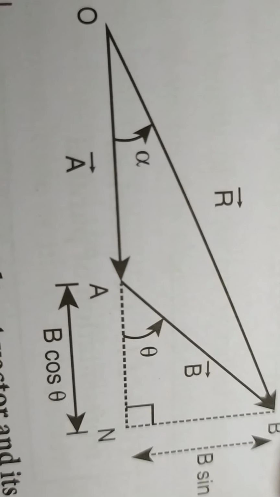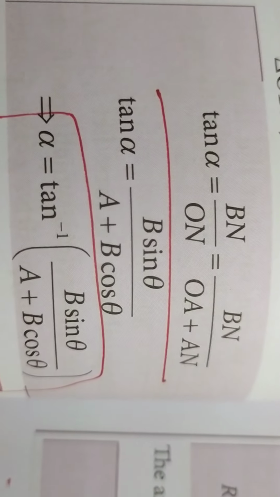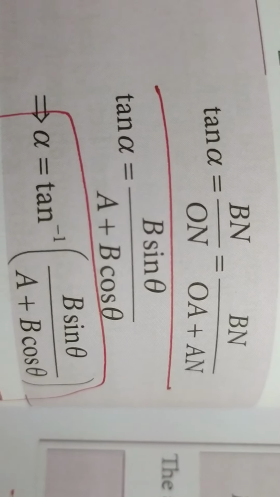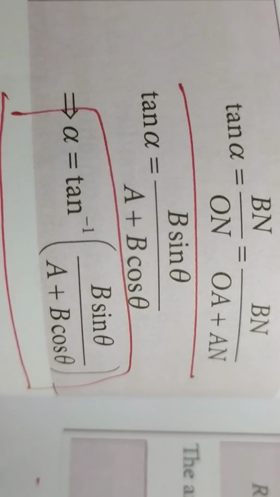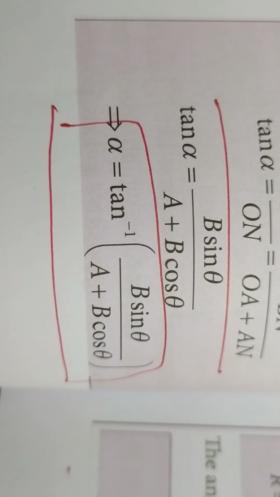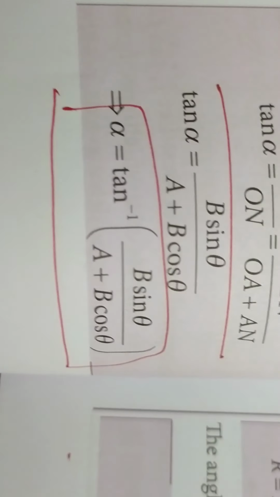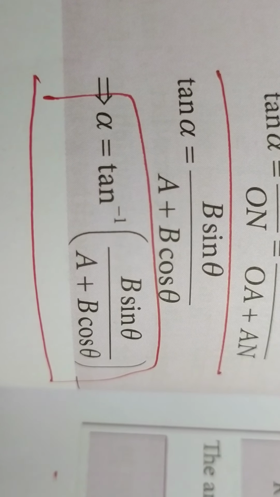Opposite by adjacent. Opposite is B sin theta, that is BN, and adjacent is A plus B cos theta. So here BN by ON, which is equal to BN by OA plus AN, that is B sin theta divided by A plus B cos theta. Or you can write it as alpha is equal to tan inverse of B sin theta by A plus B cos theta. So in this way you have found out the magnitude and direction of the resultant of the two vectors.